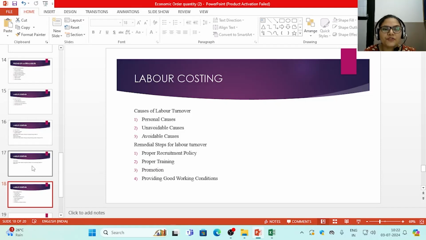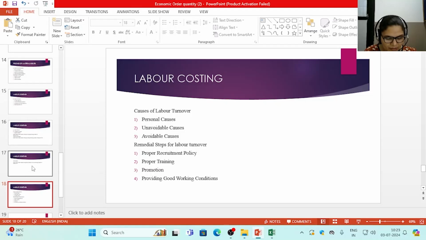Next is lack of job security, lack of promotional avenues. Sometimes it happens when the person thinks that he or she is doing very hard work but is not getting promotions on time. So naturally it will increase the labor turnover of the organization, but it is categorized as an avoidable cause because this cause can be controlled by the firm.